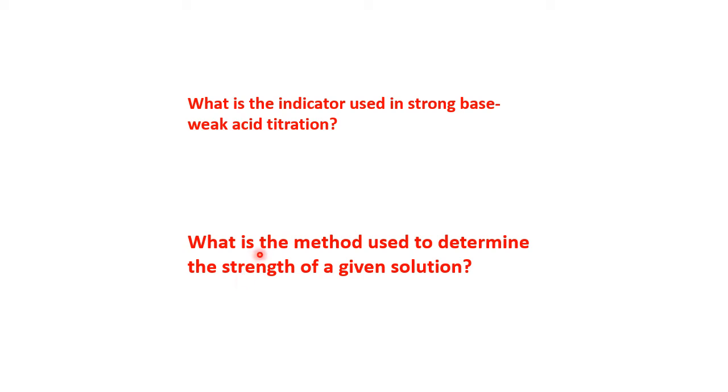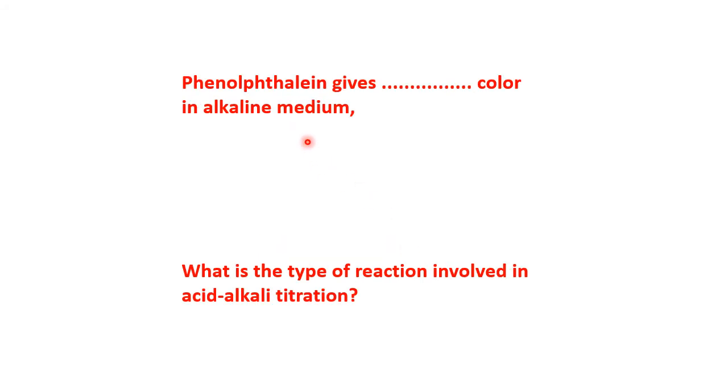Next question. What is the method used to determine the strength of a given solution? The method used to determine the strength of a given solution is volumetric analysis, which comes under the quantitative analysis by titration. Phenolphthalein gives dash color in alkaline medium. Phenolphthalein is colorless in the acidic medium and pink in the alkaline medium. Therefore, the correct answer is what? Phenolphthalein gives pink color in basic or alkaline medium.